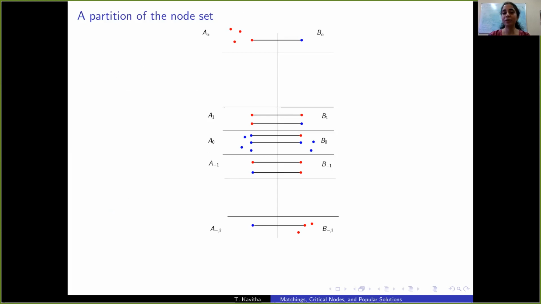An intuitive way of looking at our algorithm is as follows. Let's assume all nodes are in level 0 to begin with: critical, non-critical, everyone. Let's run the Gale-Shapley algorithm. The critical nodes in A that are left unmatched here are allowed to promote themselves, and critical nodes of B that are left unmatched in level 0 are allowed to demote themselves. That's why, if you look at positive levels, it's only critical nodes of A that are allowed to be present in those. And if you look at negative levels, it's only critical nodes of B that are allowed to be present. The red nodes are the critical nodes here, and the blue nodes are non-critical.